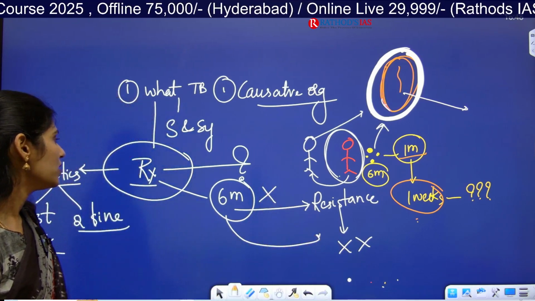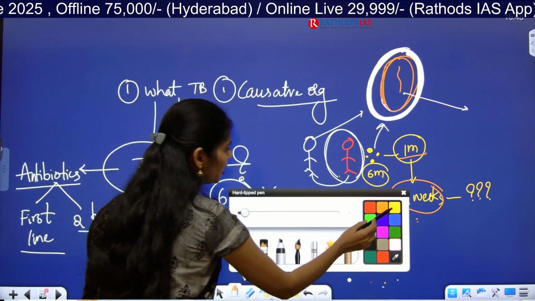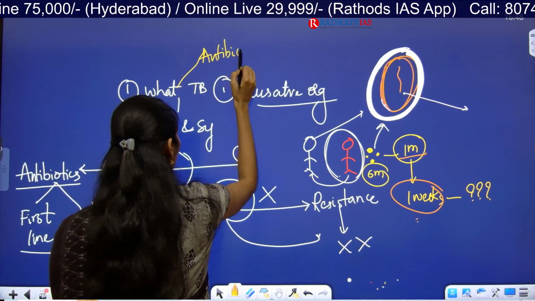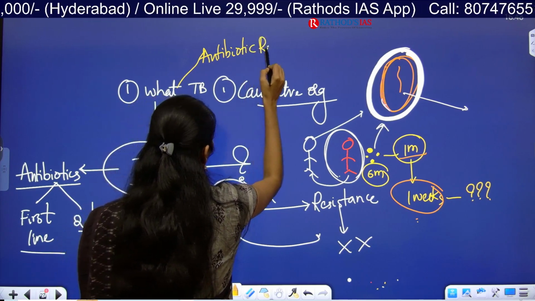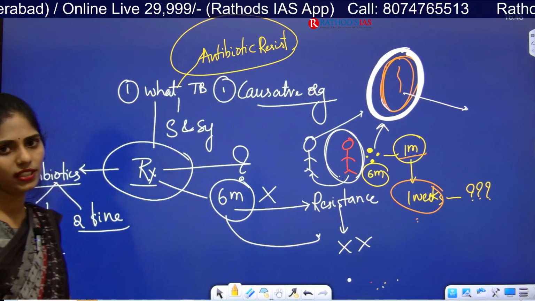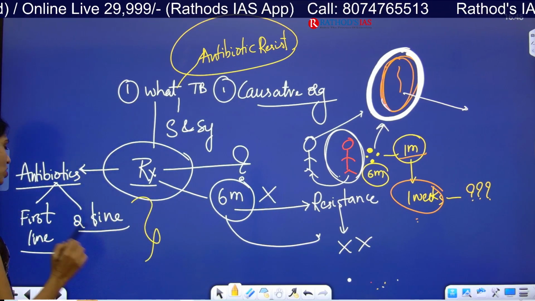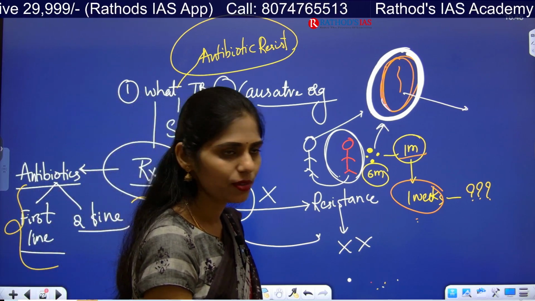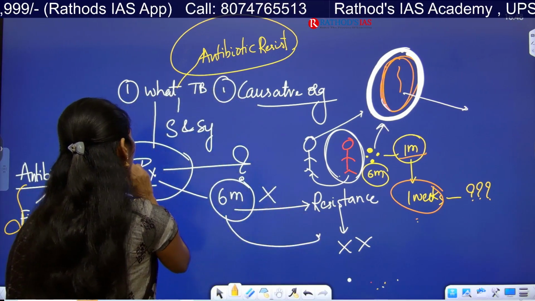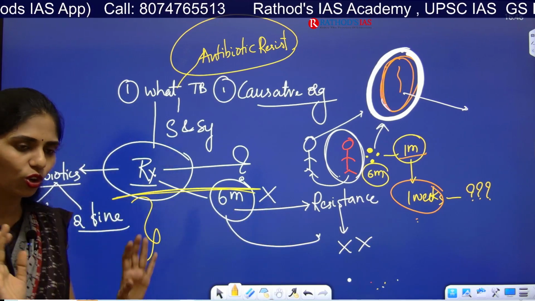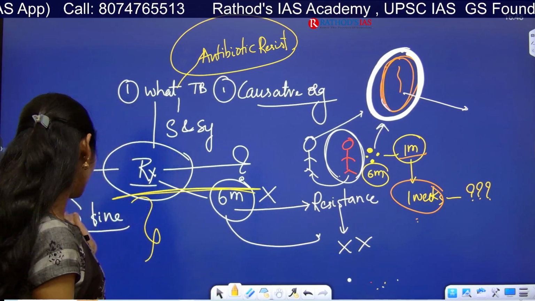So the problem with TB is antibiotic resistance. Whatever Mycobacterium tuberculosis is there already has resistance to many antibiotics. That is the problem. Because of this, we are not attaining the target of eliminating TB in India. I hope you understood, right? Yeah, so this is a story.